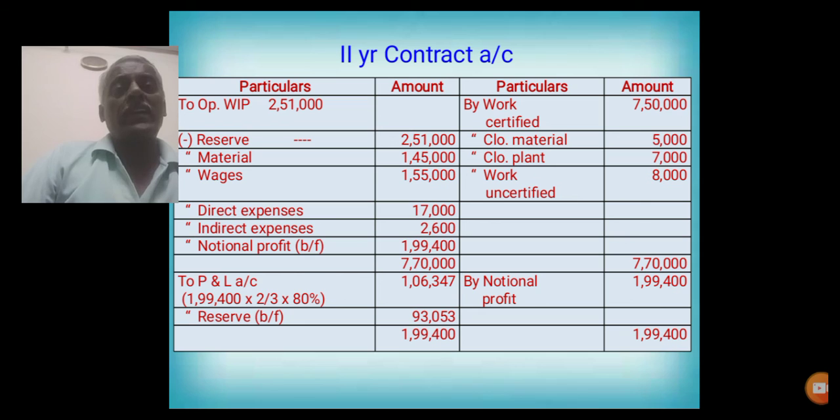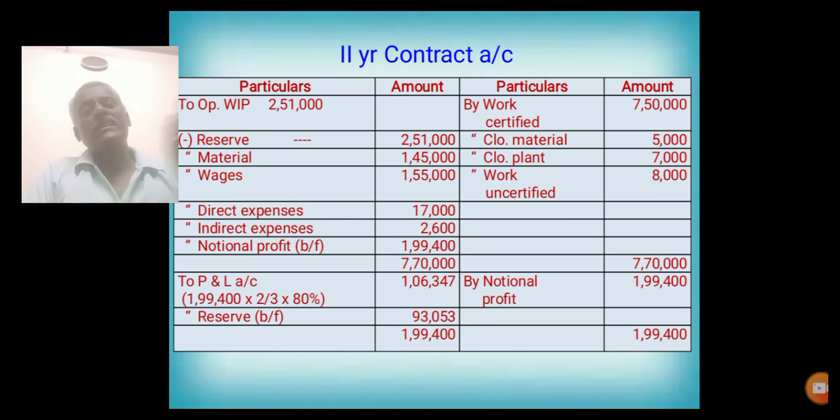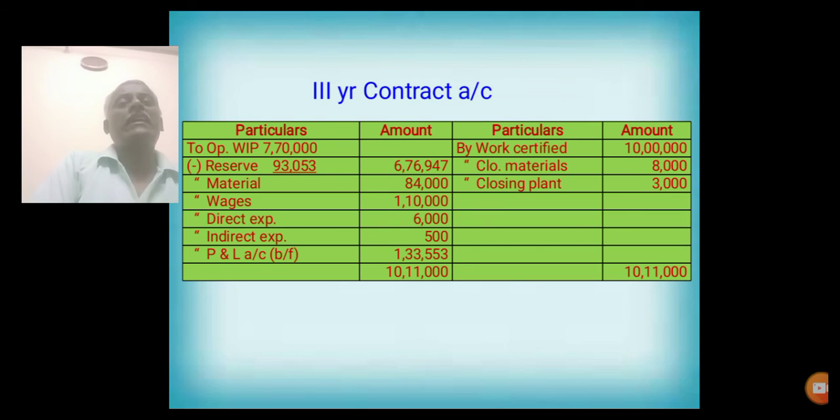Likewise, for finding the third year opening value, from the second year work certified, closing value of material, closing plant, work certified, that is 7,70,000 minus reserve amount of 93,053 should be deducted from the opening value of work in progress. So this is the value of opening balance in the third year contract. That is 6,76,947. Remaining information is entered as usual.